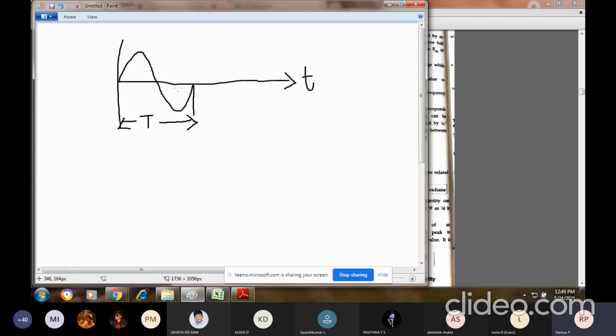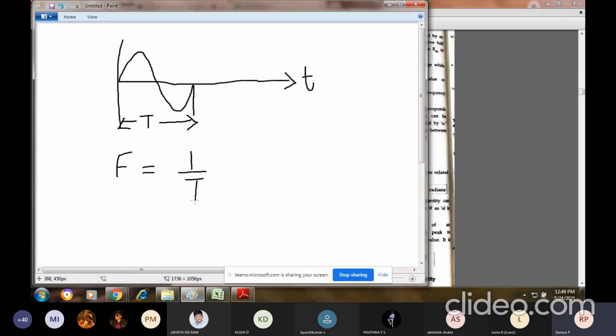Okay. And if the T is known to you, frequency is very easy. Frequency is nothing but, as you already know, the reciprocal of time period. How we define it is the number of cycles completed by an alternating quantity per second. Meaning how many cycles it is completing.